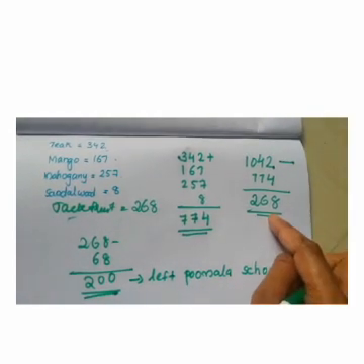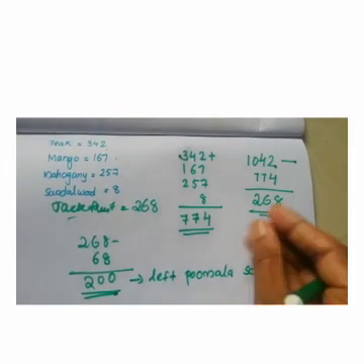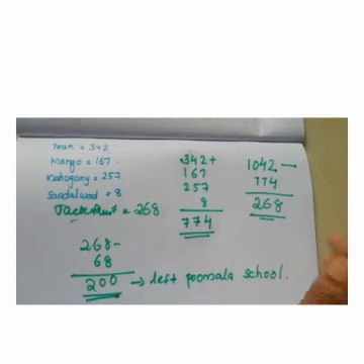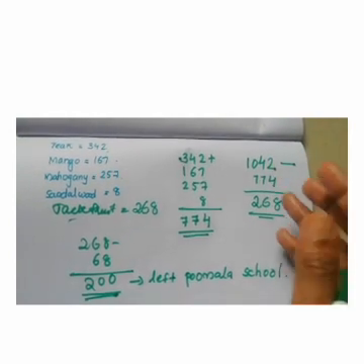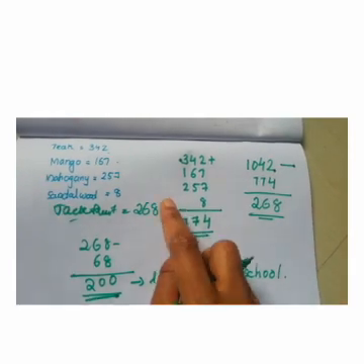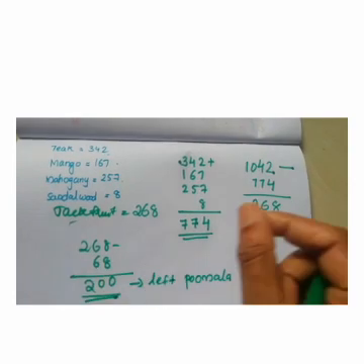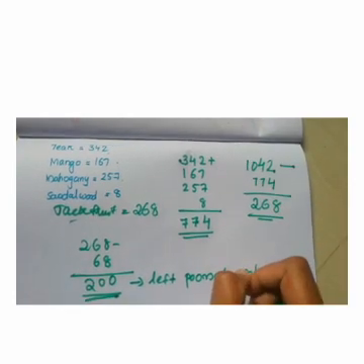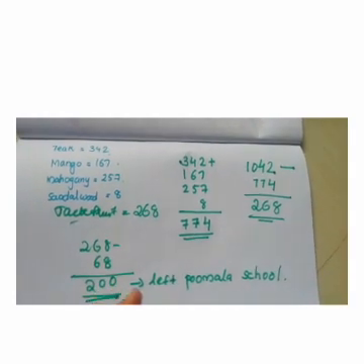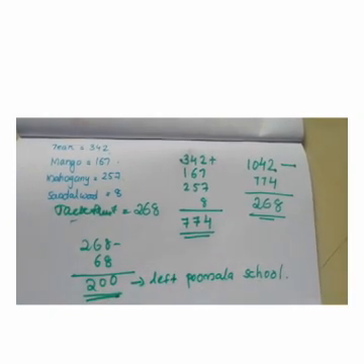Then from them, after 3 months, 68 saplings were unuseful for kids. That means they died. Then there are 268 jackfruit saplings. From them, 68 jackfruit saplings were given to 68 students. Then there are 200 saplings left at Pumala school.